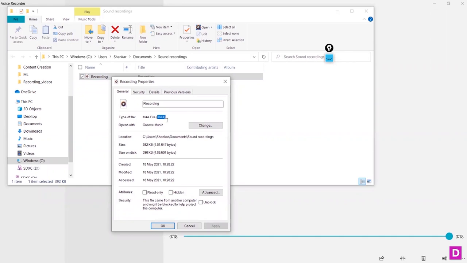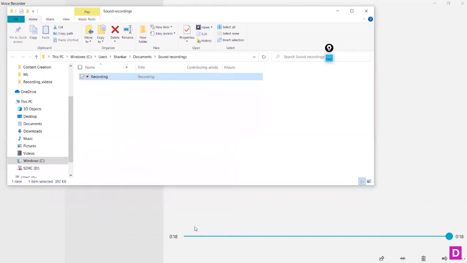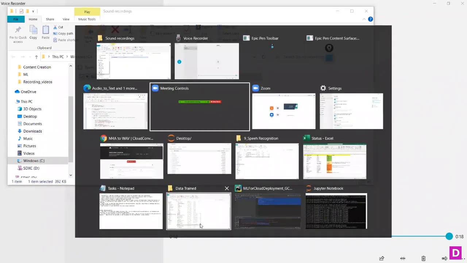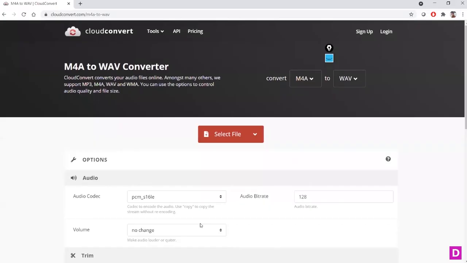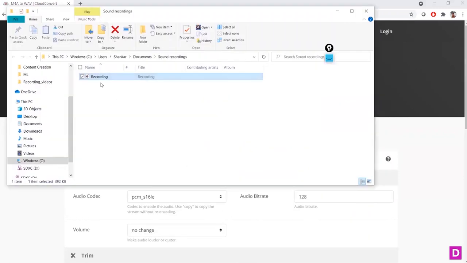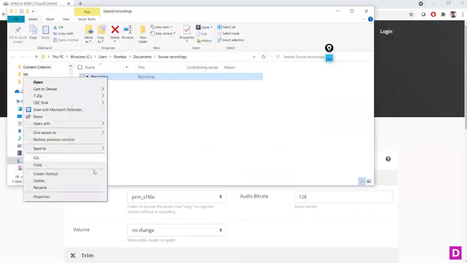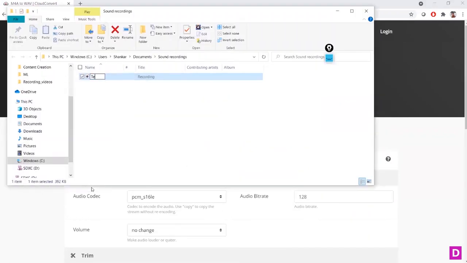So what we can do is convert this file format into WAV format. Again, there are many software and online conversion tools available, and I'm going to use one of them. Let's see how it opened. I'm going to select that file. Before that, I'm going to rename this to test one.